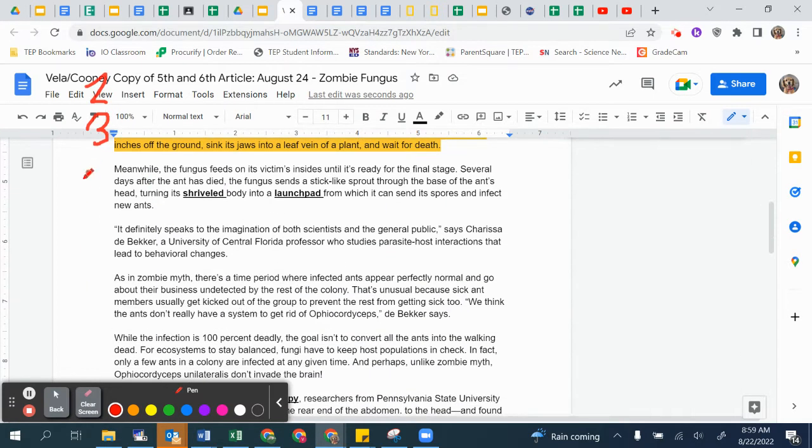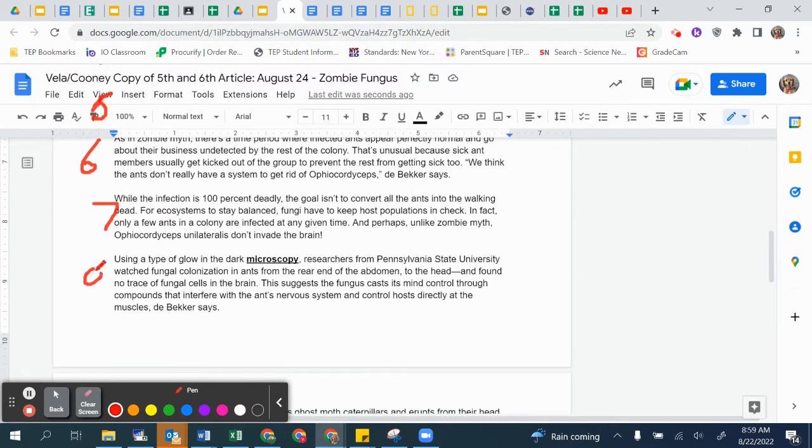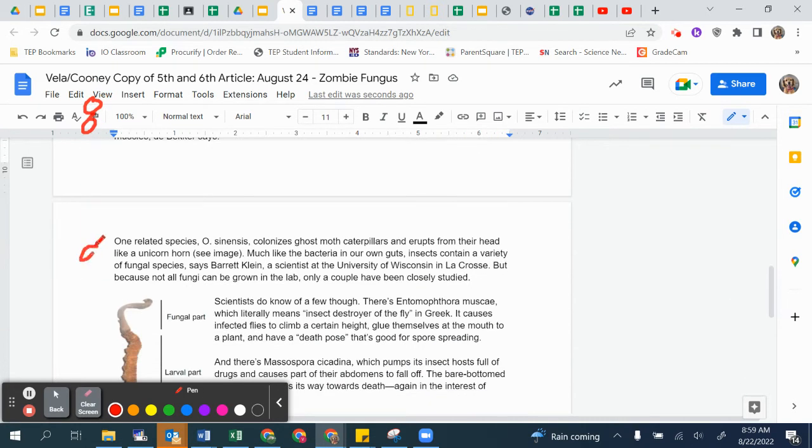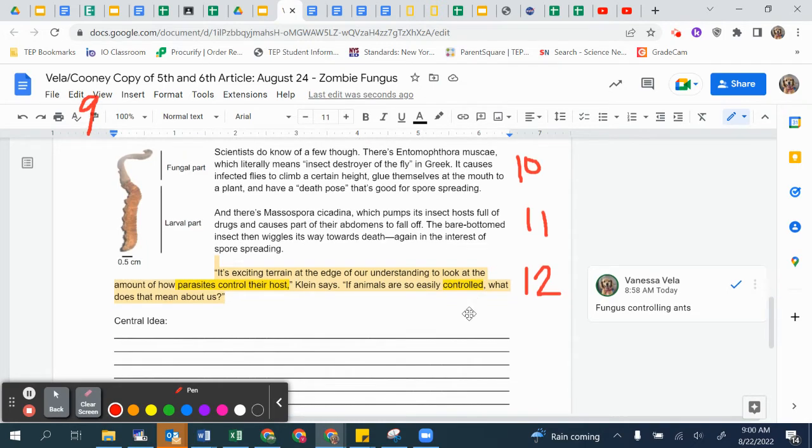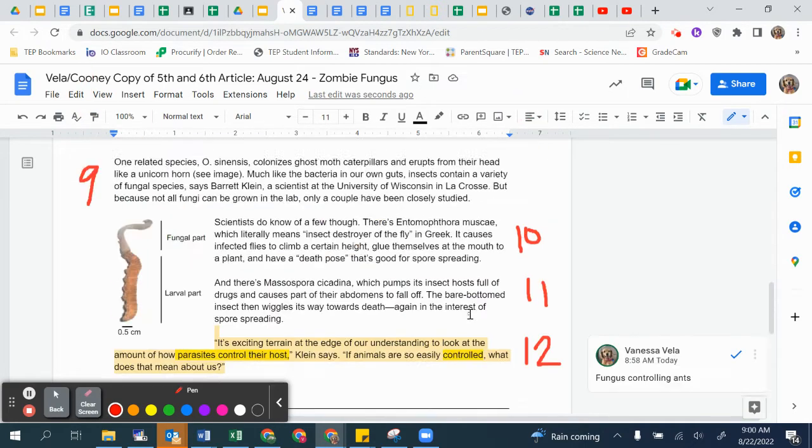Oh, good. Paragraph 4, 5, 6, 7, 8, 9, 10, 11, 12. So beautiful. So when we answer our overall question in the other worksheet, we can refer back to paragraph numbers instead. So that'll be fun.